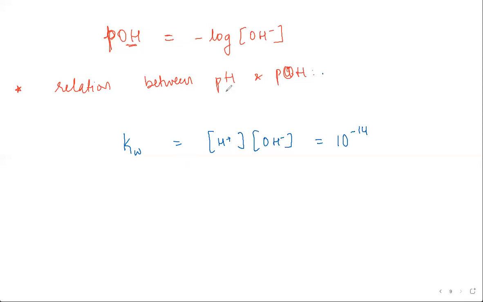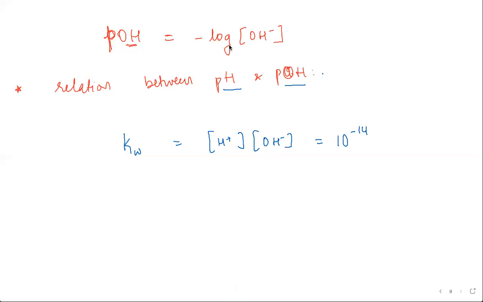Now you want the relation between pH and pOH, right? How do you get pH and pOH from this? What do I need to do, LHS and RHS? Multiplied by log to the base 10. One minor correction there, Mitali.